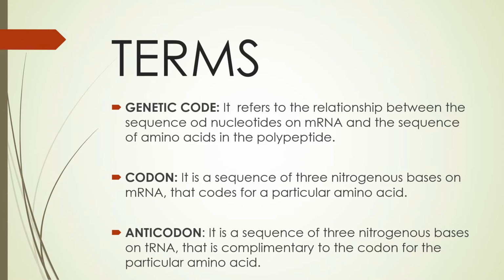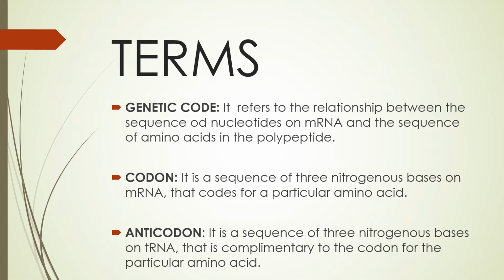This is the difference. Codon is on mRNA and anticodon is on tRNA. And genetic code is the relation between the sequence of nucleotides on mRNA and the sequence of amino acids in the polypeptide. So these are the important terms: codon on mRNA and anticodon on tRNA.